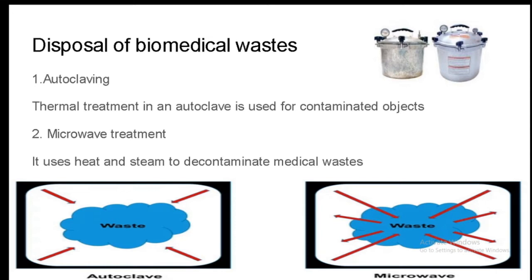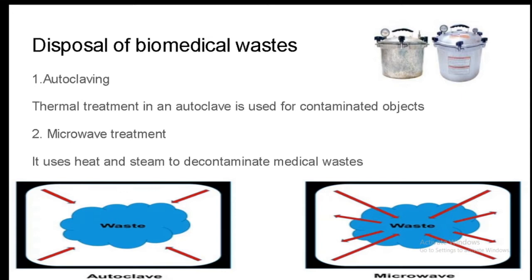But medical waste like chemical waste and pharmaceutical waste cannot be decontaminated in an autoclave. So another method is microwave treatment. In a microwave treatment system, similar to an autoclave, heat and steam are used to decontaminate medical waste.